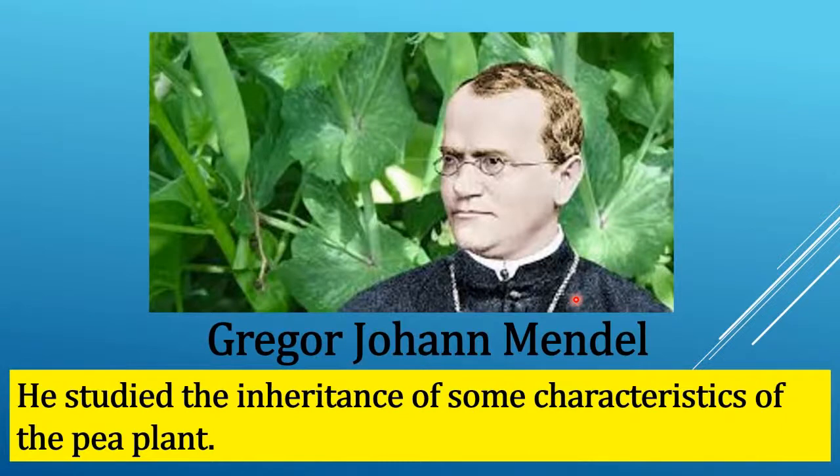He studied the inheritance of some characteristics of the pea plant. He showed that inheritance of these characteristics follows certain principles. Later, these principles became popular by his name. Mendel's work was recognized only in the 20th century.